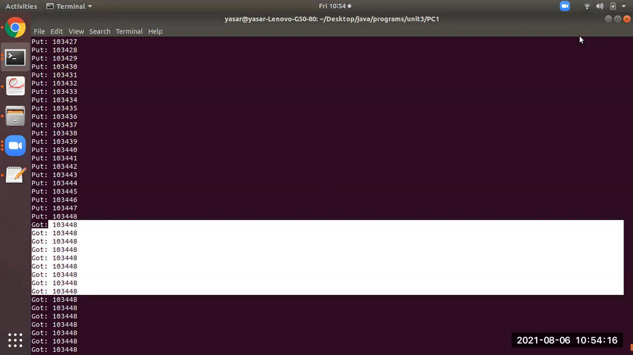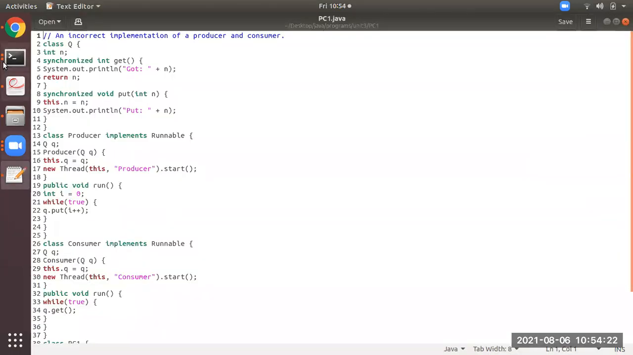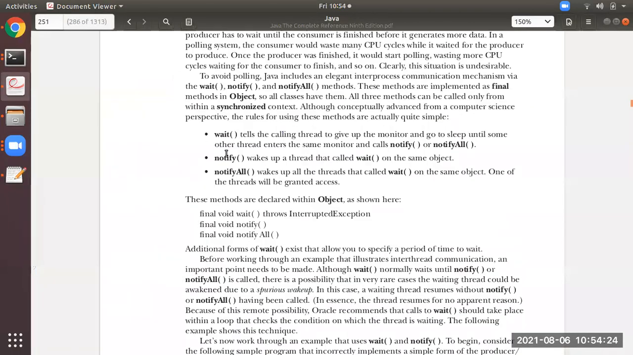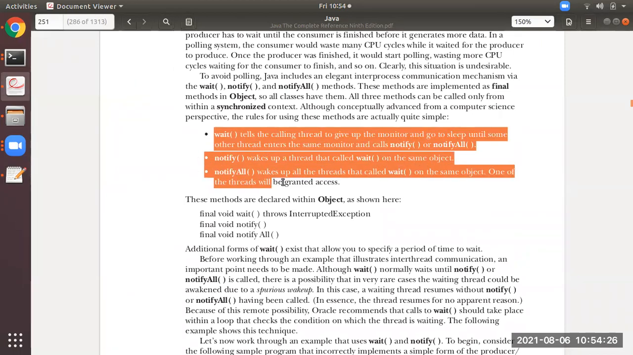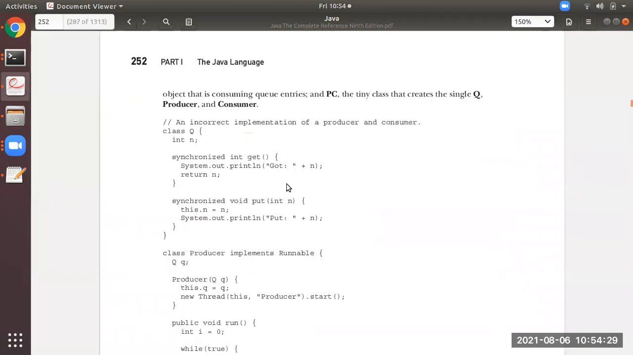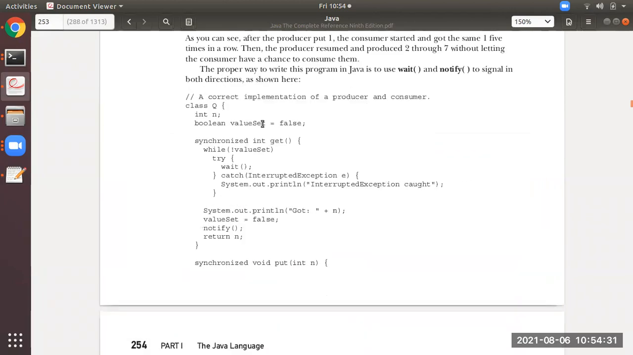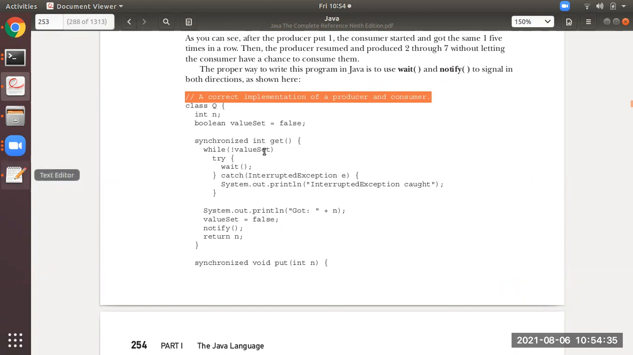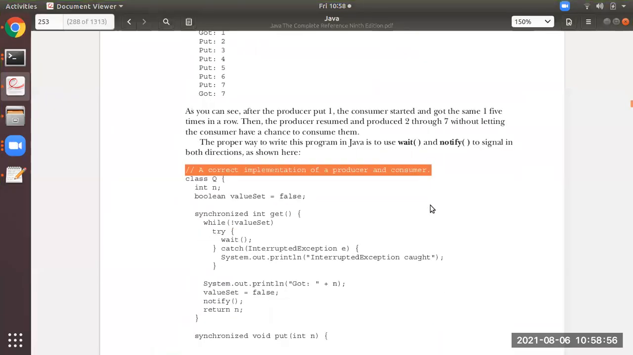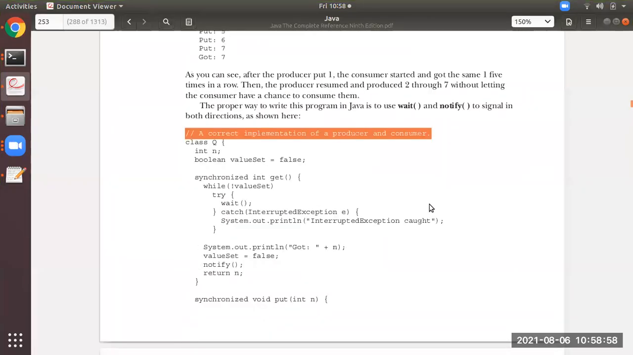To achieve that kind of inter-thread communication correctly between producer and consumer, there are 3 methods mentioned in the textbook: wait, notify, and notify all. So the next program is the correct implementation of producer and consumer. I will show you this now.